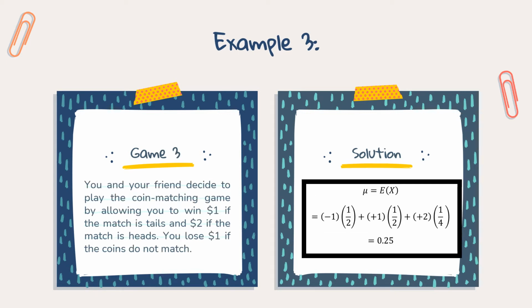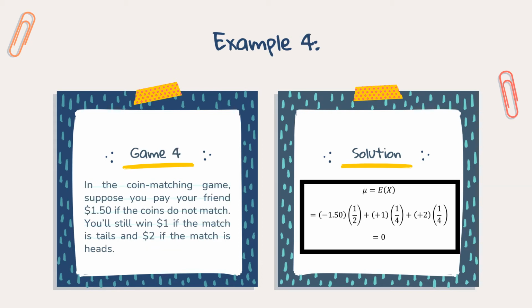Example 3, Game 3. You and your friend decide to play the coin matching game by allowing you to win $1 if the match is tails and $2 if the match is heads. You lose $1 if the coins do not match. So your expected winnings per game are 0.25. An expected value of 0.25 indicates that this is not a fair game. So you are likely to win 25 cents per game in the long run. In other words, the game is favorable to you.